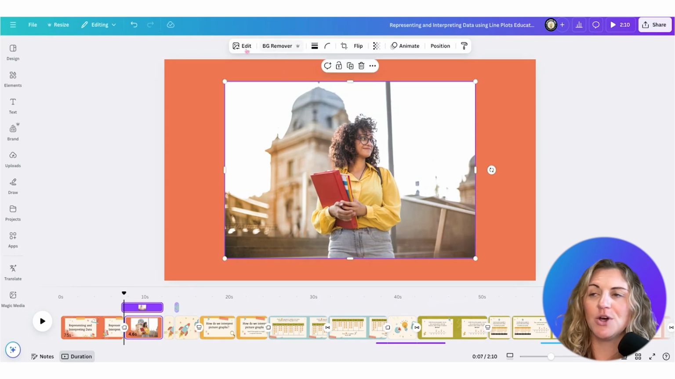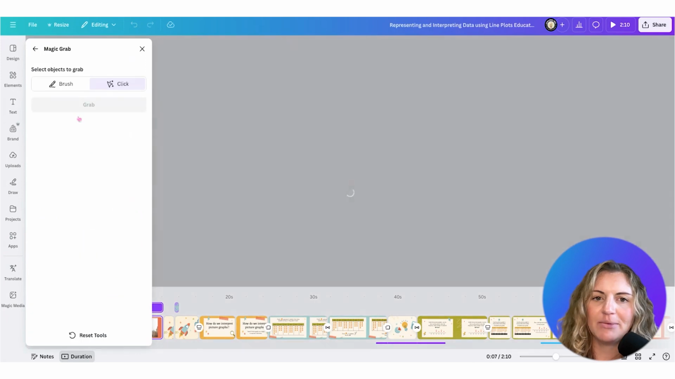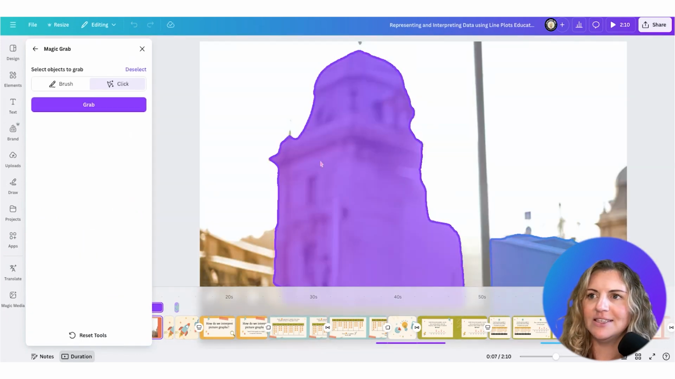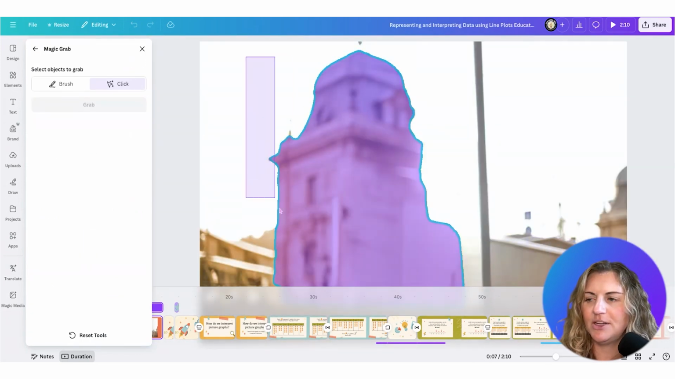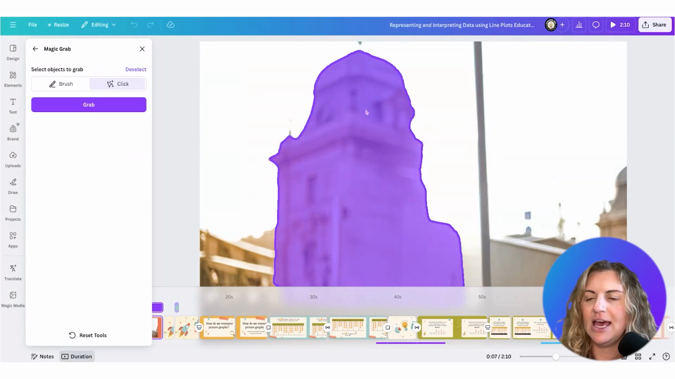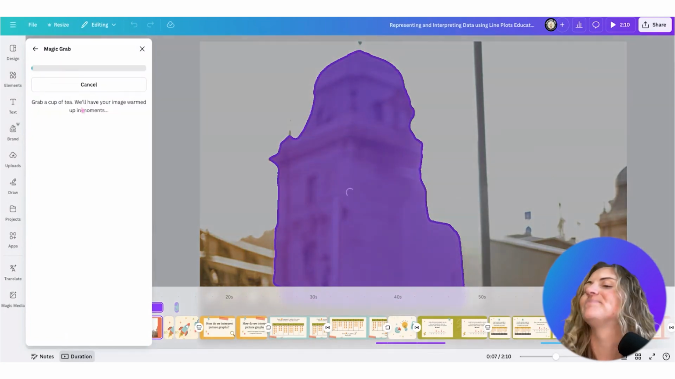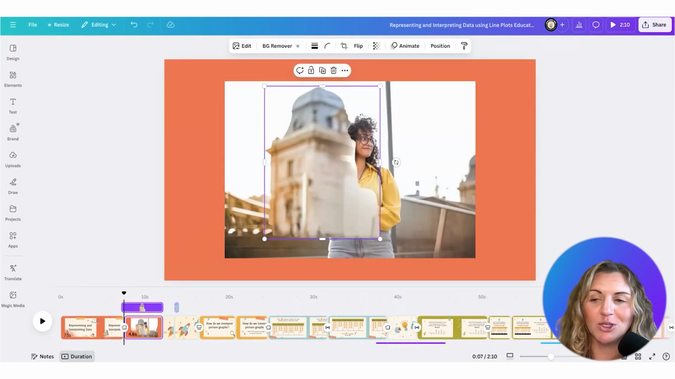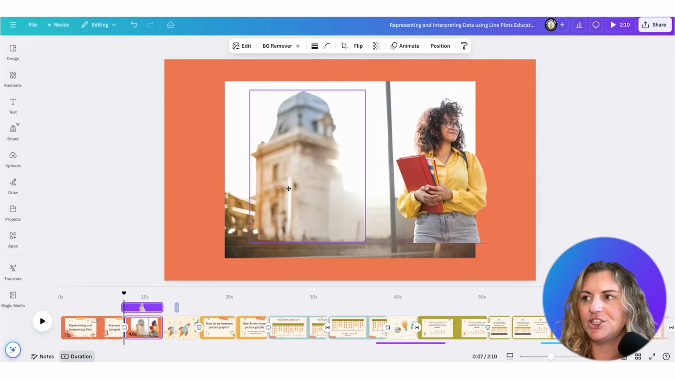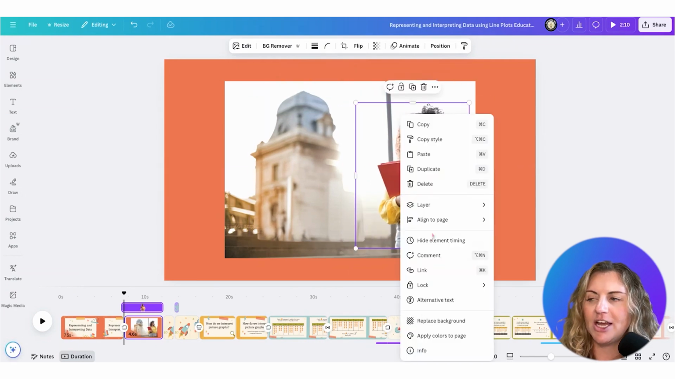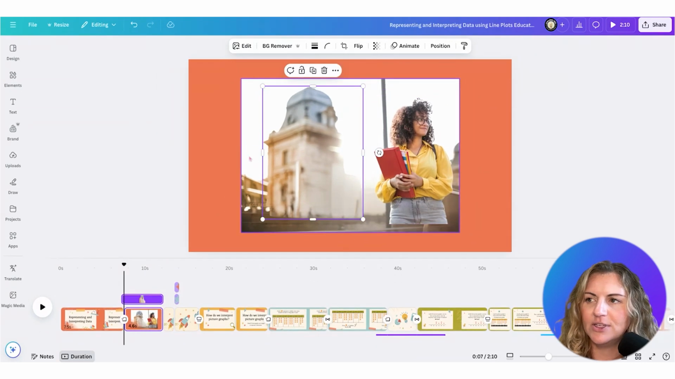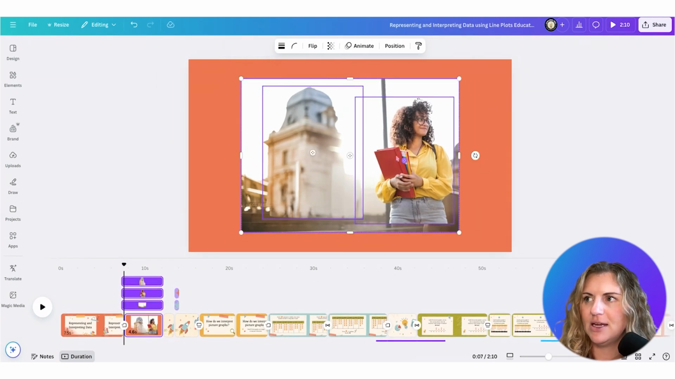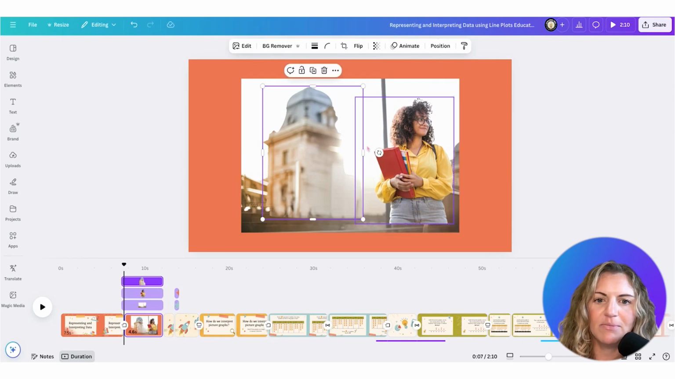Did you know that I can also go back and actually do this one more time? I can click on edit, and I can go to magic grab. And this time I'm going to use the marquee selection like this. And it has selected this object, and now I can grab it. When I grab it, it takes a few moments, and you'll see that I've grabbed multiple objects at once, and now they are each showcased on this page. You can see here I actually have 3 elements selected on my design.